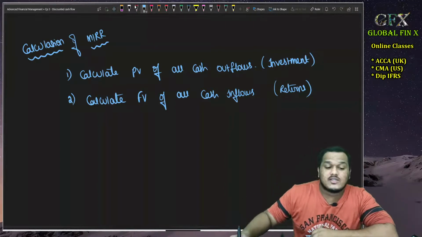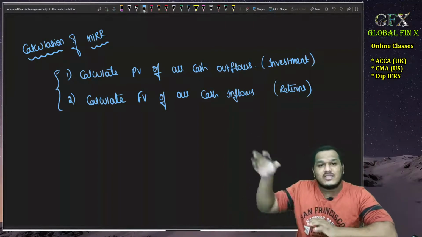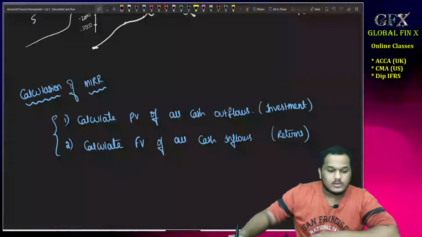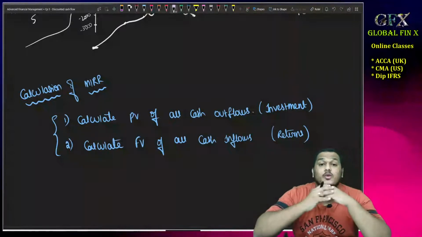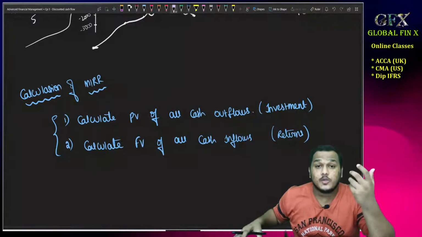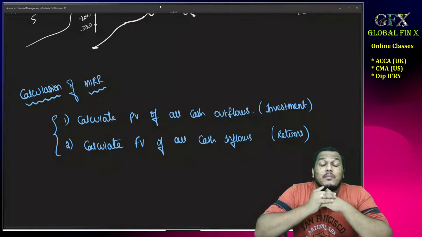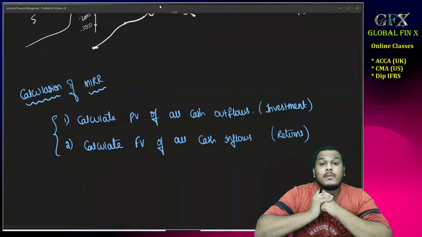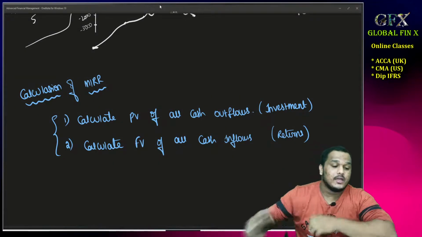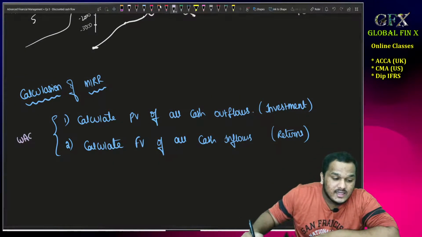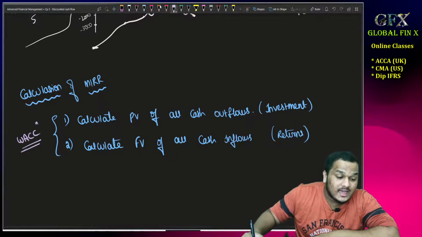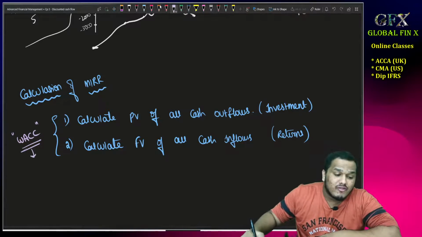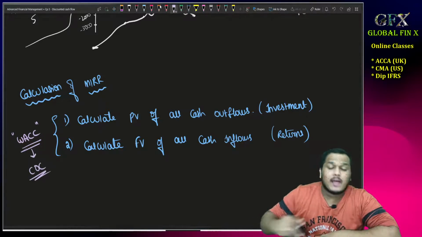Now comes the question, sir, which rate should be used for discounting and calculating the future value? So as we have discussed, we have to use the assumption. MIRR assumes that all the intermediate cash flows are reinvested at the weighted average cost of capital, or the cost of capital of the company. So these intermediate cash inflows are assumed to be reinvested using the WACC. If WACC is not given, take the cost of capital of the company.